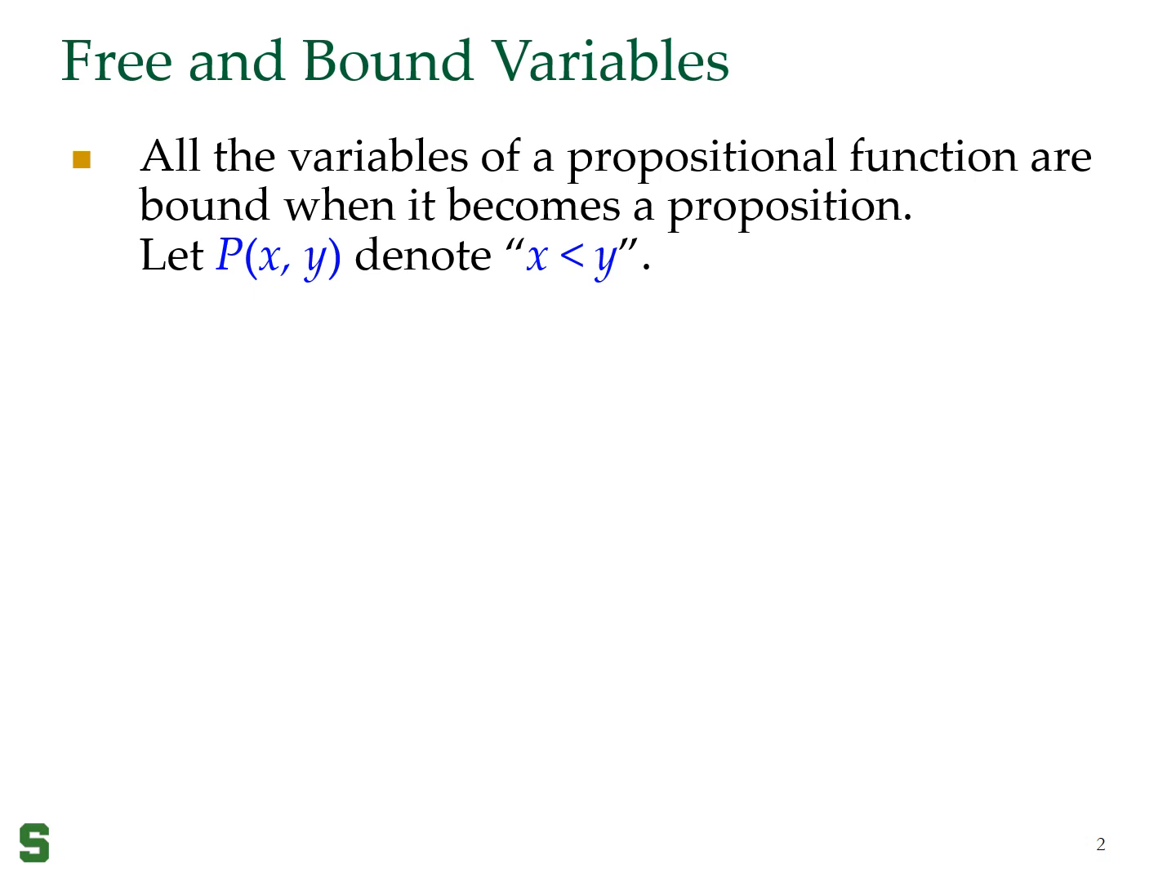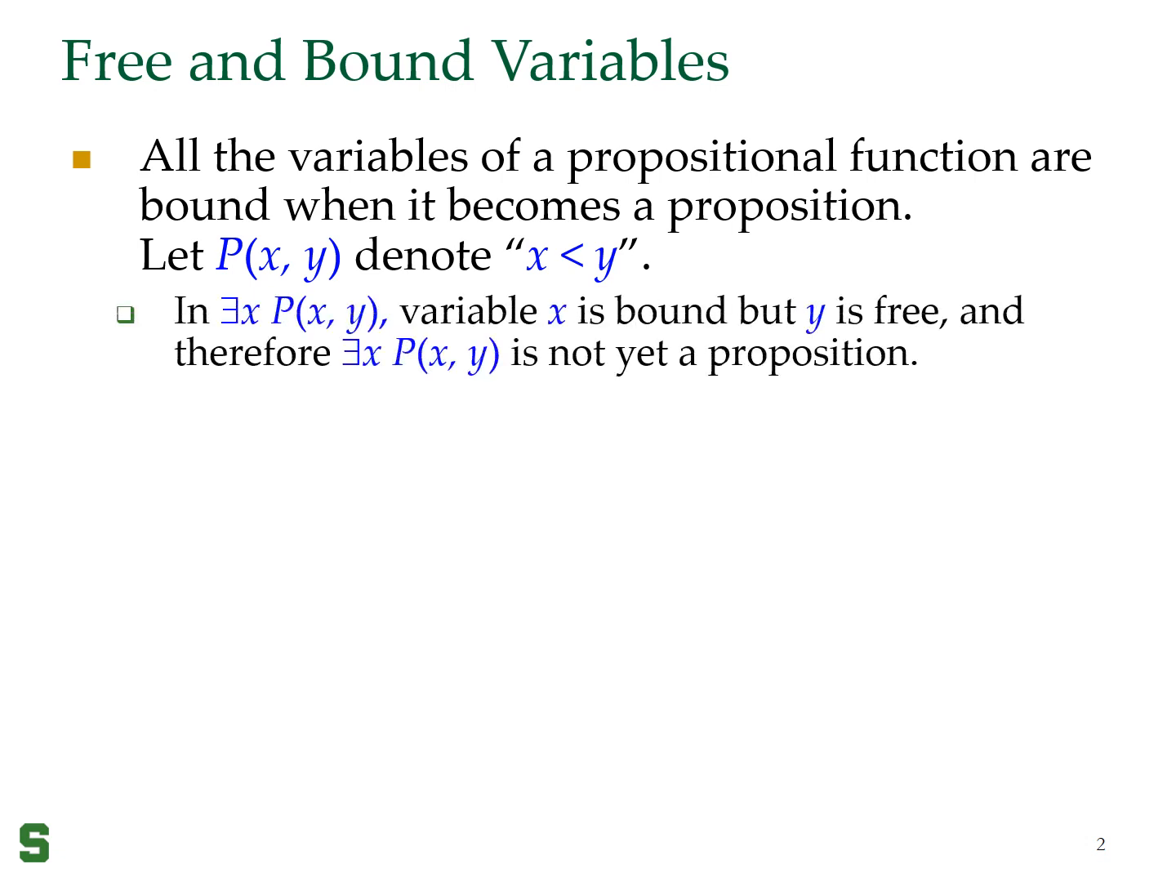When all variables of a propositional function are bound, it becomes a proposition. So let's say I have P(x, y), and let's say it denotes x is less than y. If I say there exists x P(x, y), then variable x is bound, but variable y is free. The reason we say x is bound is because this x is now bound by this existential quantifier over here. Because I have at least one free variable, this is not a proposition.